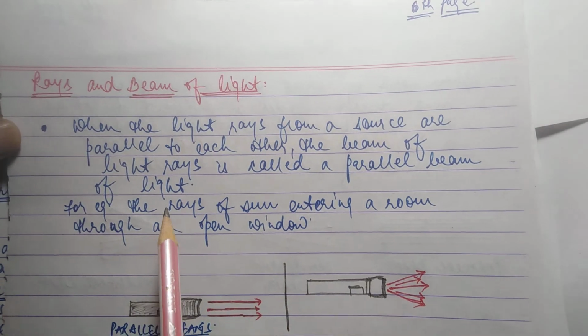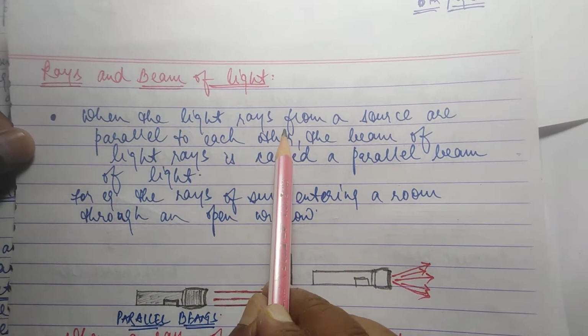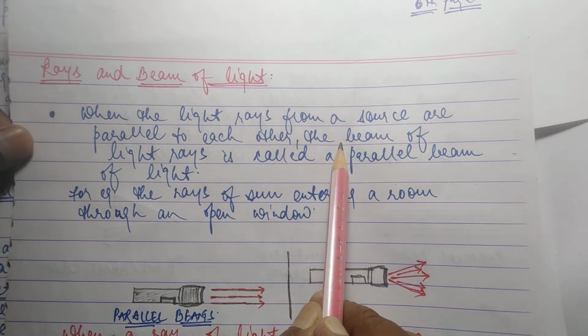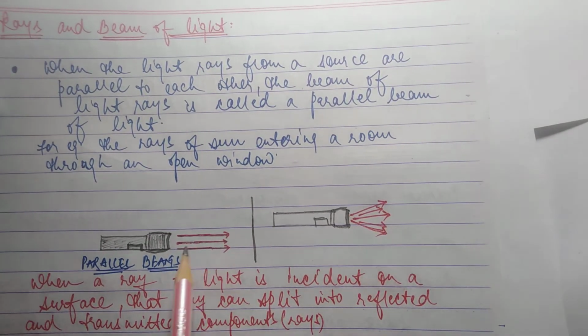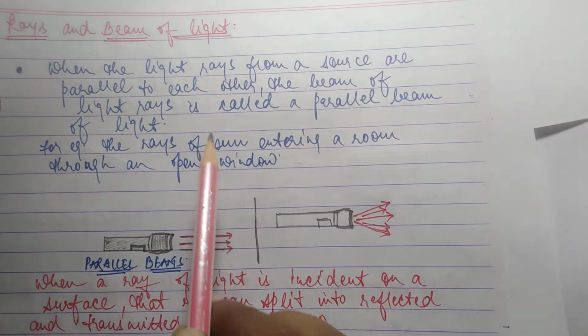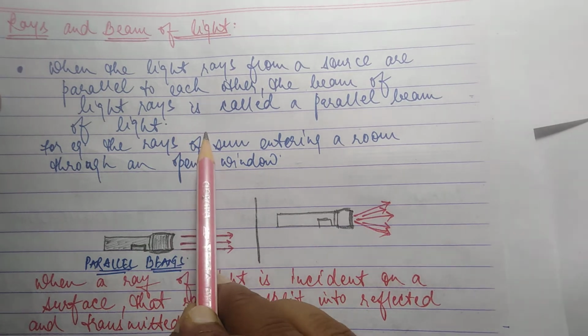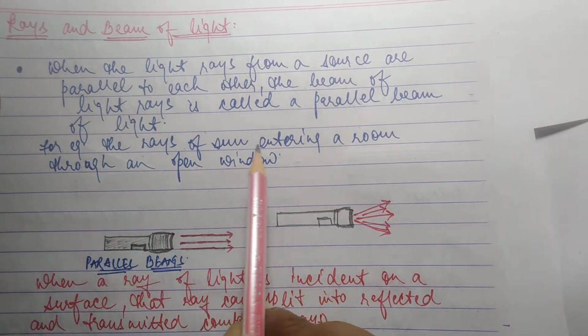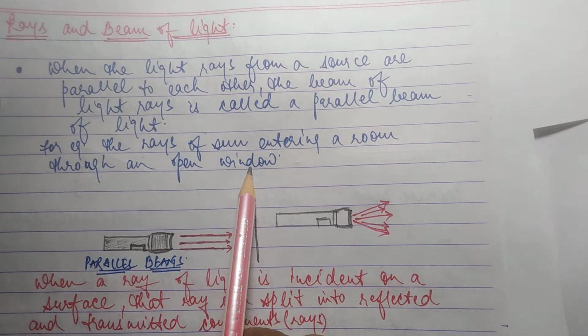Now rays and beam of light. When the light rays from a source are parallel to each other, parallel मतलब बगल में चल रही कि नहीं, it is called parallel to each other. This is called as parallel beam of light. For example, the rays of sun entering a room through an open window.